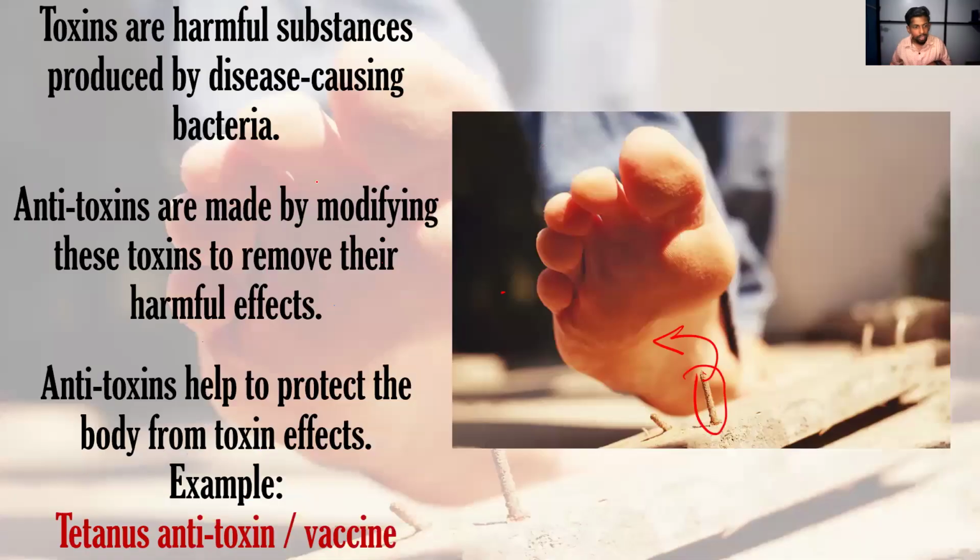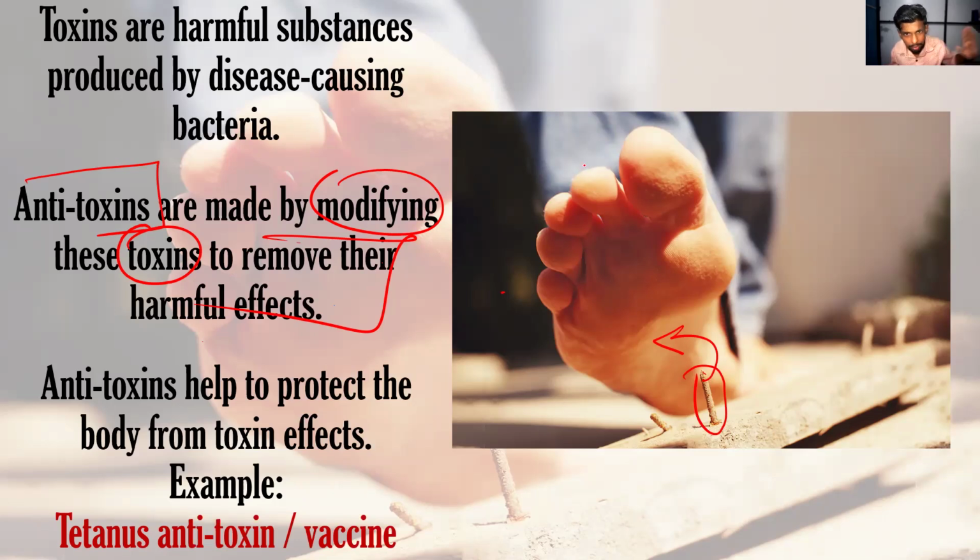Now we'll discuss the definition. Antitoxins are made by modifying the toxins to remove their harm. So when the toxin enters our body, we will insert the antitoxin. Already we have prepared the antitoxin. It will be found in the hospitals. So they will insert the antitoxin. That antitoxin will neutralize the toxin. Did you get that idea? Antitoxin helps to protect our body from the toxin. So did you get that idea?